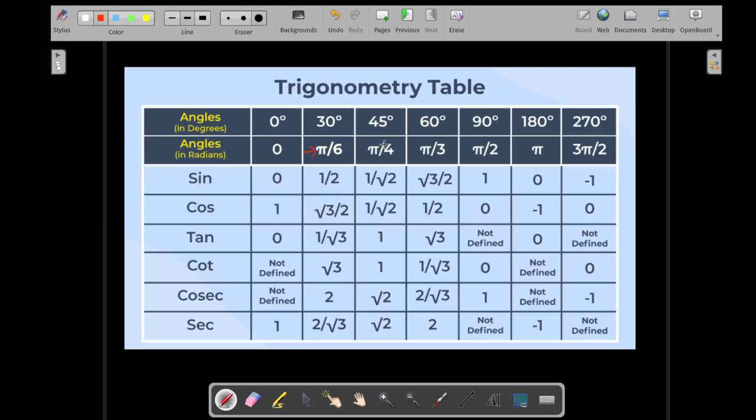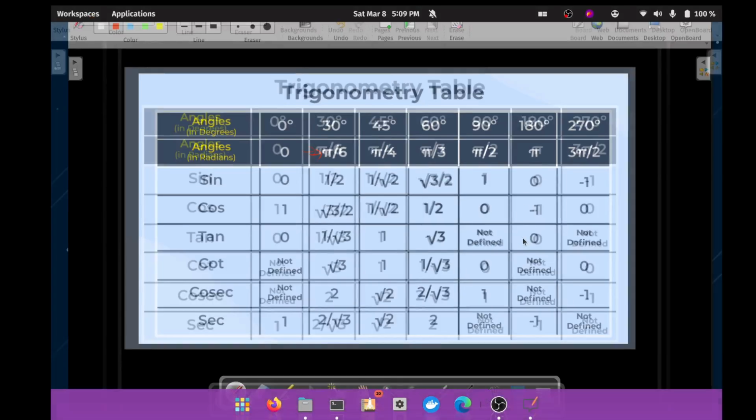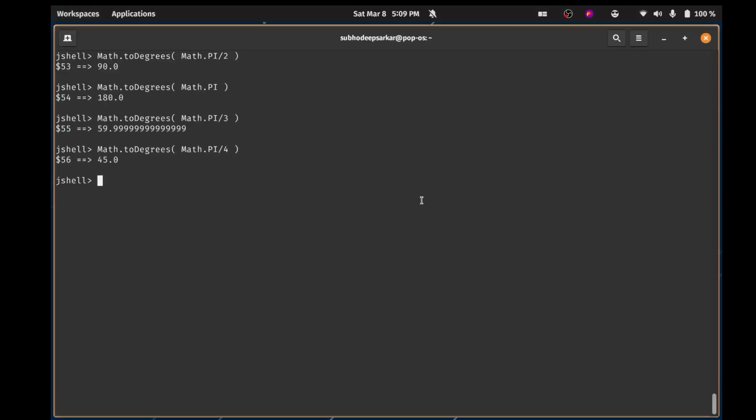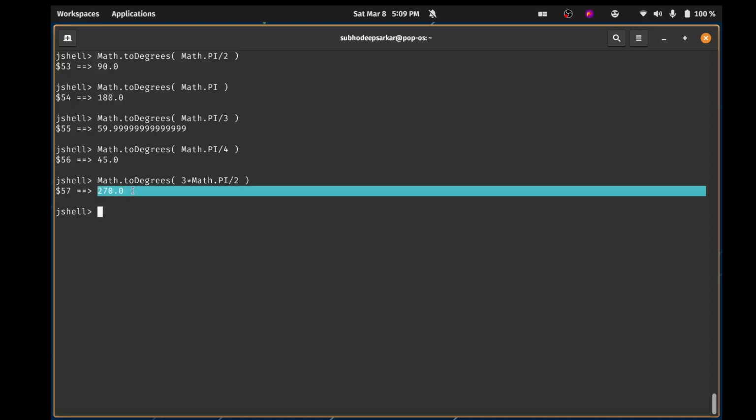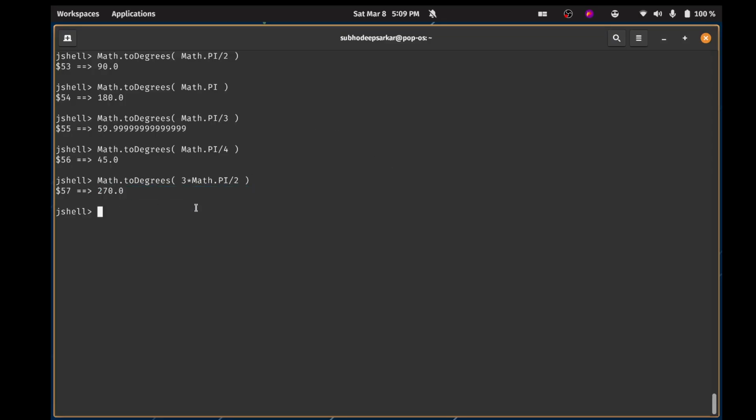Okay. What about 270 degrees? So 3 into pi by 2, will it work? Let's try it out. 3 into pi by 2. Yes, it is working as well. 270 degrees. So that is how you can convert radians into degrees. Okay, that's how you do it.